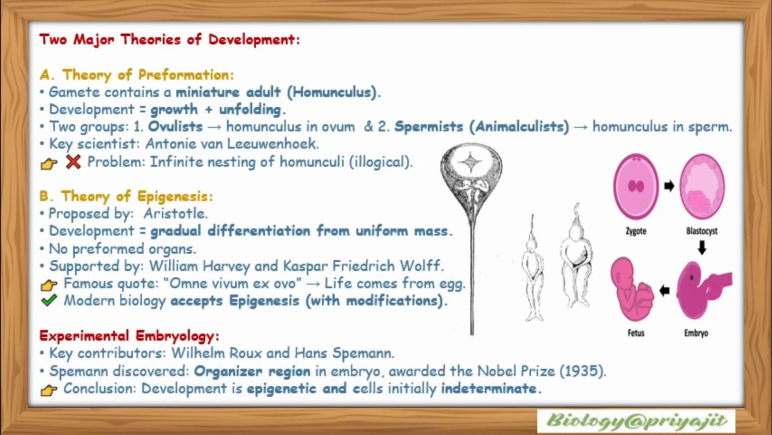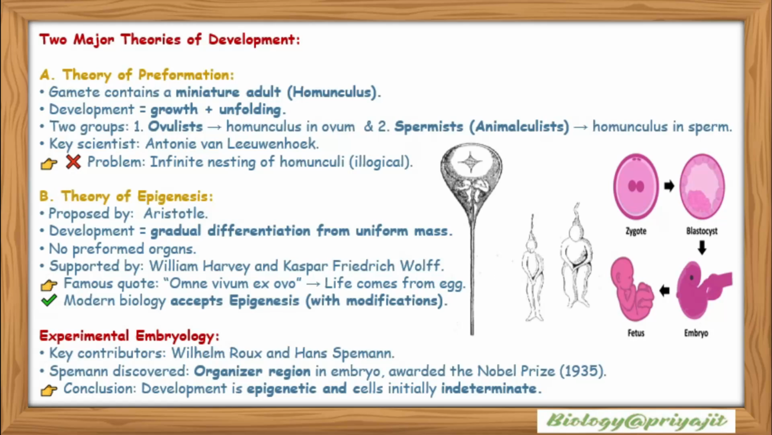So two groups existed at that time. Number one is the ovulists, who stated that the homunculus is found in the ovum, and the second group is the spermists, also known as animalculists. According to them, the homunculus is found in the sperm. The key scientist was Antony van Leeuwenhoek. Their problem was the infinite nesting of homunculi, which is illogical.